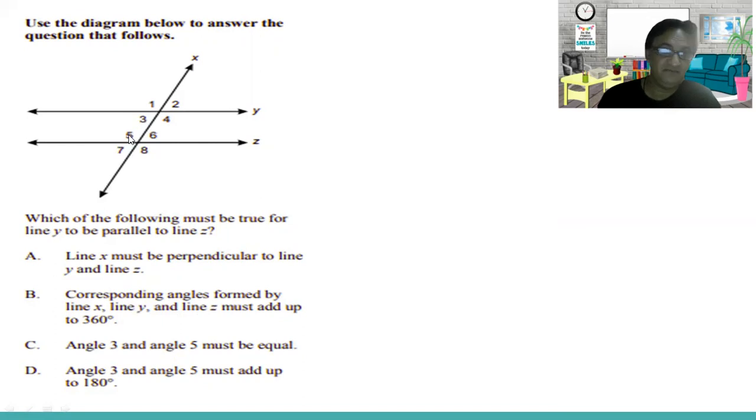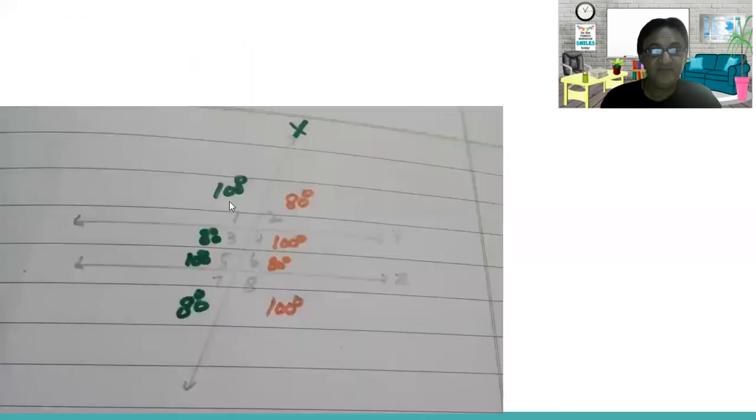If it is 80, this should be 80 as well. If it is 100, it should be 100. Angle 3 and angle 5 must add up to 180. When we add these two angles, it becomes 180. So let's see what these are. As we know, this is 180. This is 180. If it is 100, this is 80. If it is 80, this is 100.